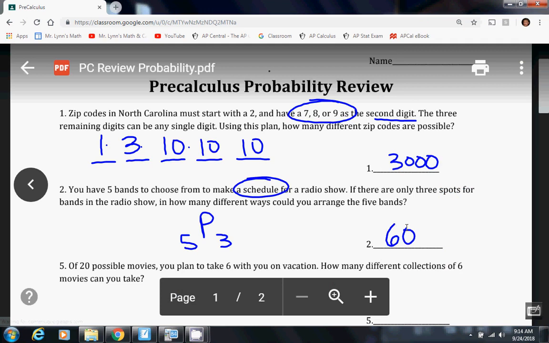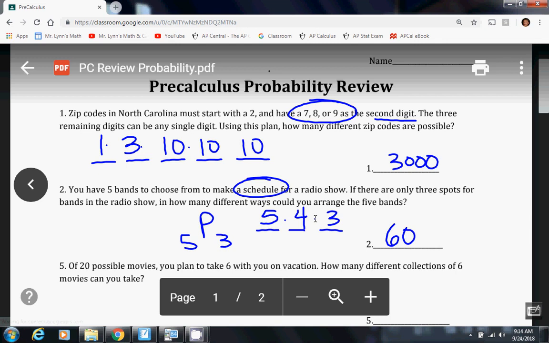Now just so you know, there's one other way you could do this one if you wanted to. You could say, alright, I've got 3 spots to pick from. I've got 5 bands to choose from. So for my first spot, I have 5 different band choices. But then once I've picked a band, when I'm choosing who goes in the second spot, I'm down to 4 choices. Then I picked 2 bands, so I'm down to 3 choices for who goes in the final spot. If you multiply those together, then you also get 60. So the fundamental counting theorem is very closely related to permutations. But please know it's only permutations that connect with the fundamental counting theorem, not combinations.